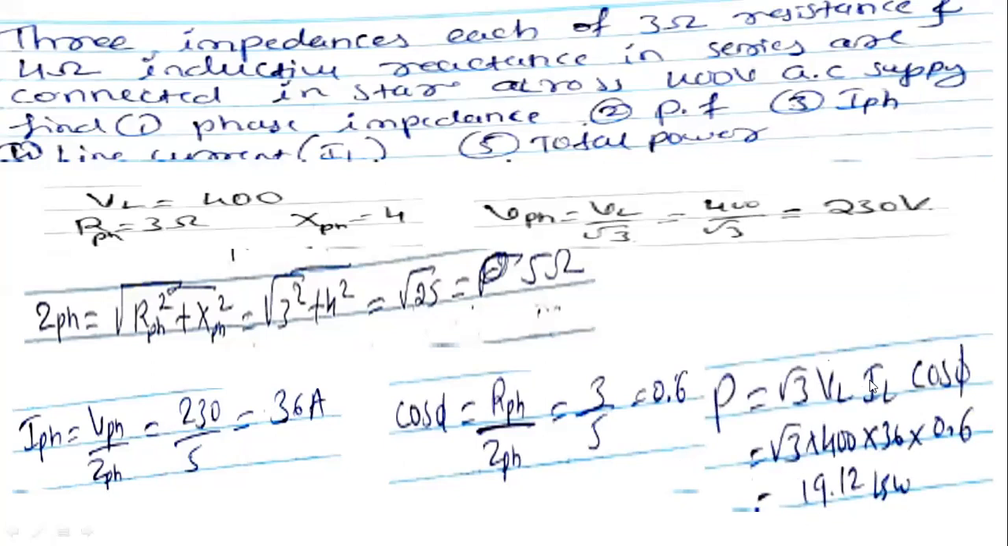This power is wrong because I use a 36 here. Obviously, it will get different, I think. What is the power? Active power? 19,121. 46 into 0.6. 19,121 is nothing but 19.12, correct? 19.12 all of you got.